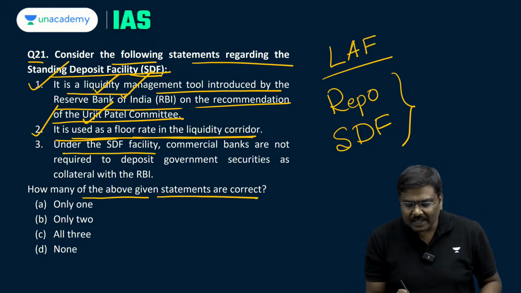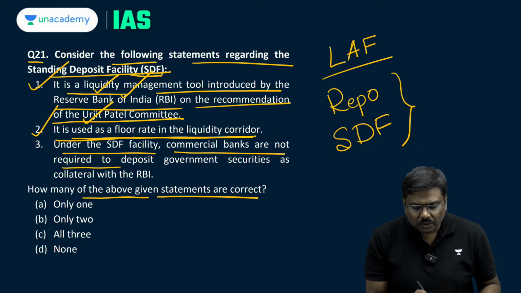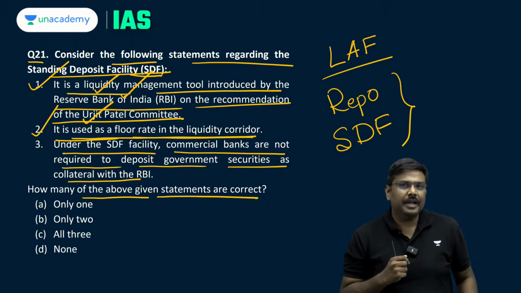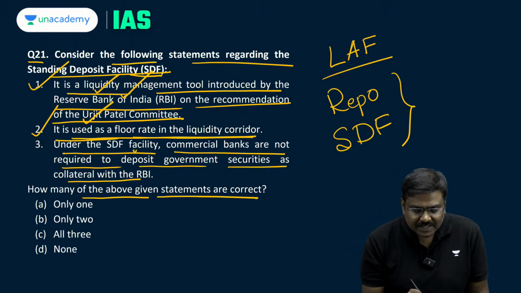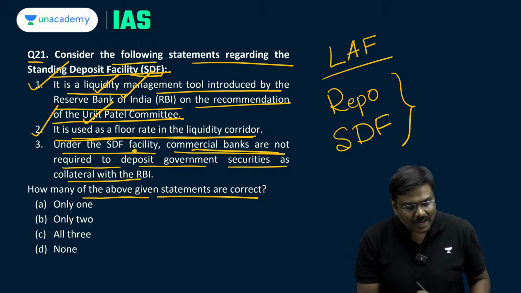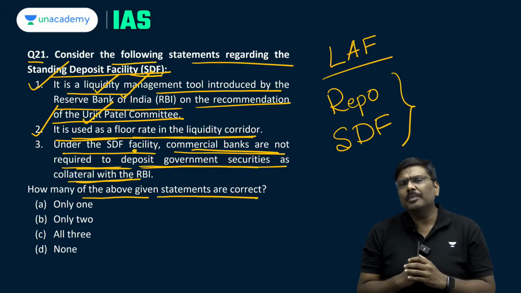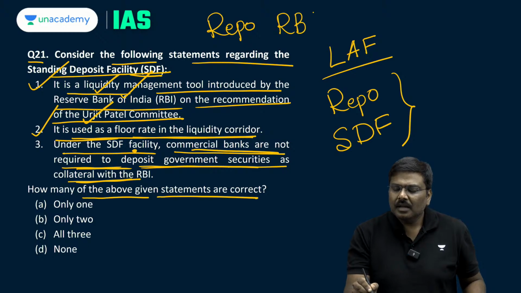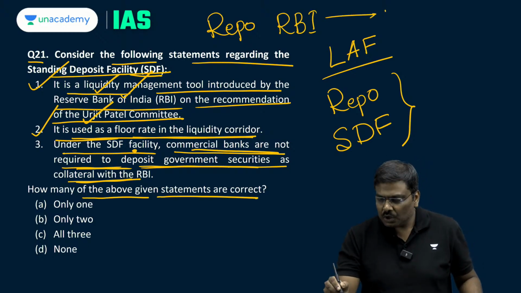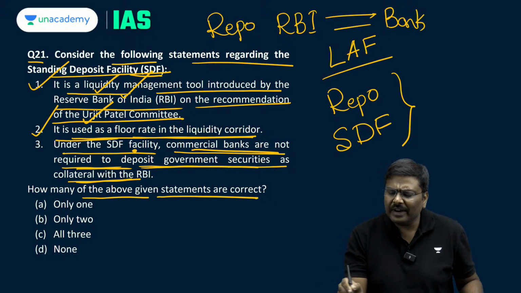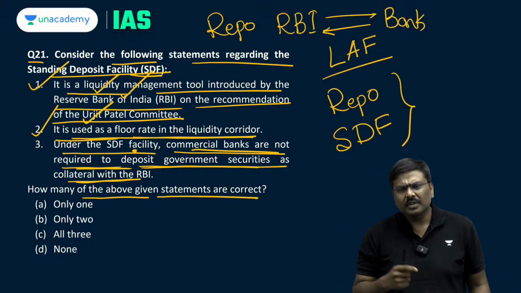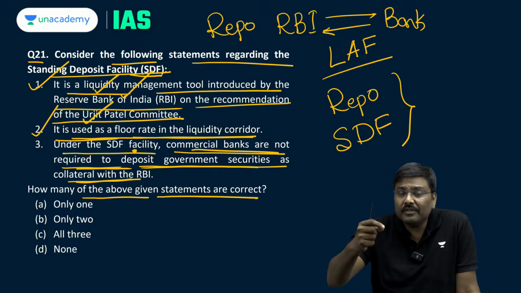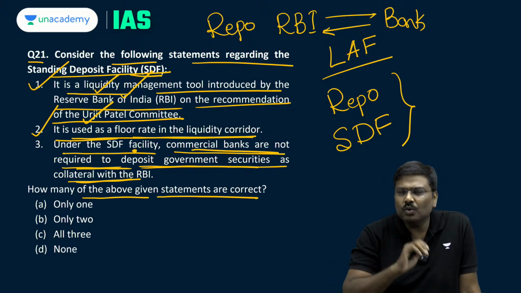Under the SDF facility, the commercial banks are not required to deposit government securities as collateral with the Reserve Bank of India. Now, please understand this. Basically, the argument is, under repo, what is the system? Here is RBI. RBI will provide loans to the bank, and the bank will provide the G securities as collateral to RBI.